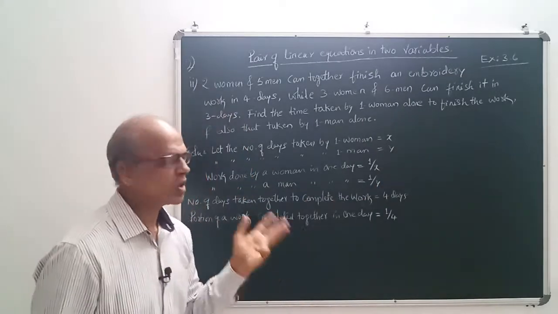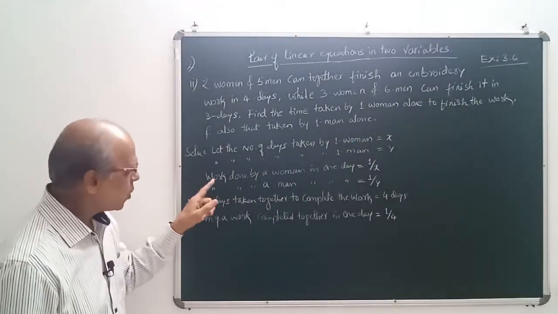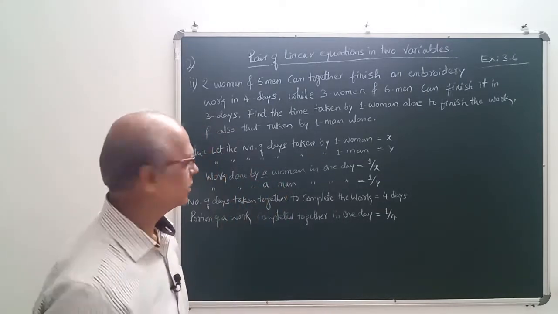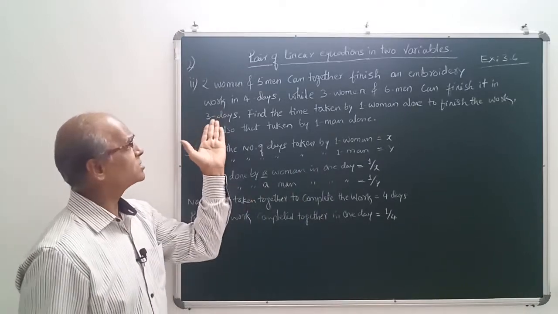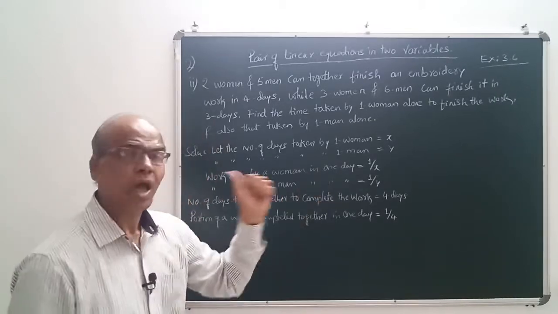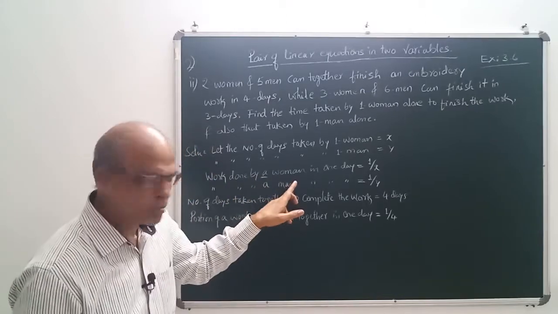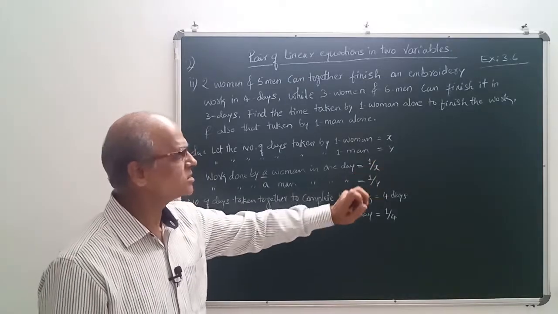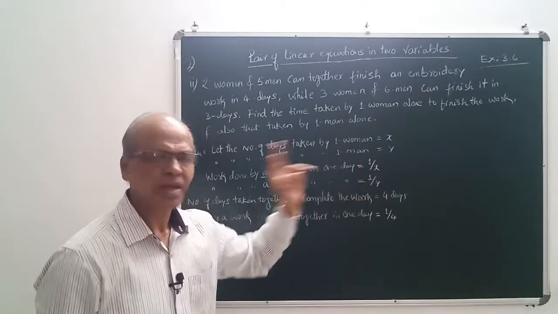Because we don't know how many days. We have to find x and y. Then we will get the answer. Next one you see here. Work done by a woman, that means one woman, in 1 day. In 3 and 4 days, the work is complete. But in 1 day, how much amount of work will they complete? So the work done by one woman alone in 1 day is equal to 1 by x. In x days, the whole work is done. But in 1 day, 1 by x.